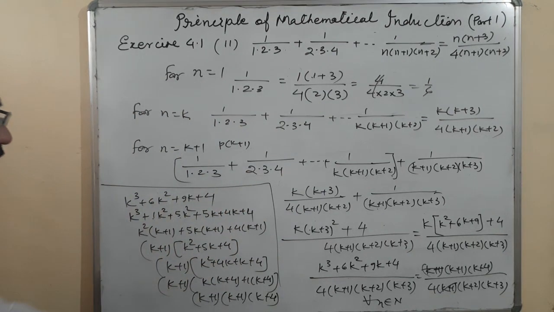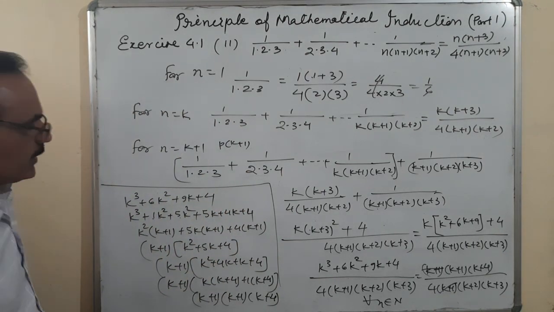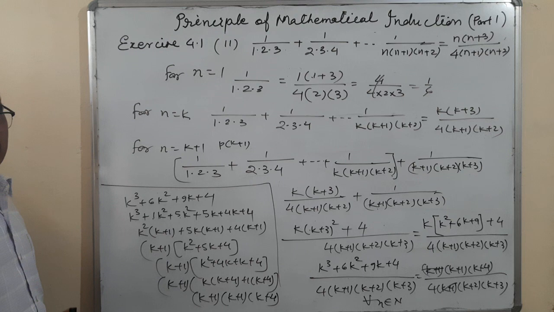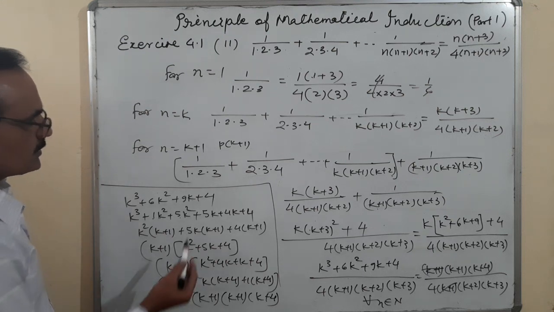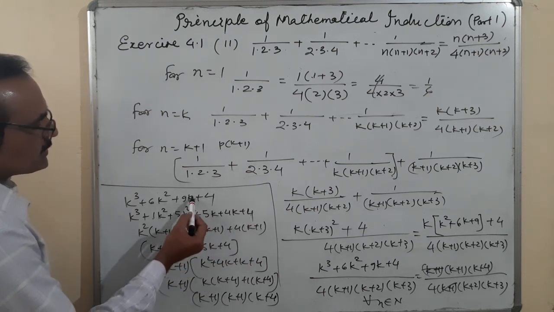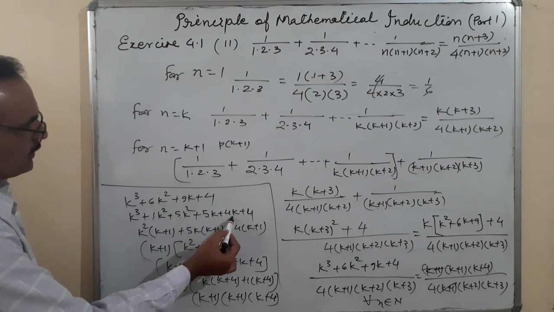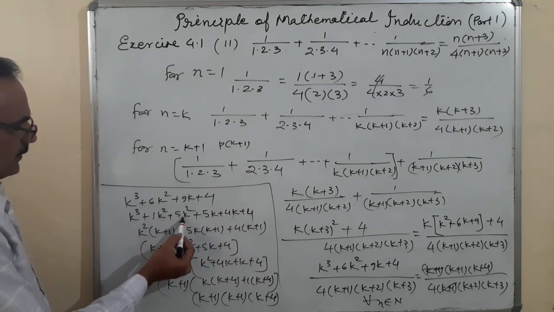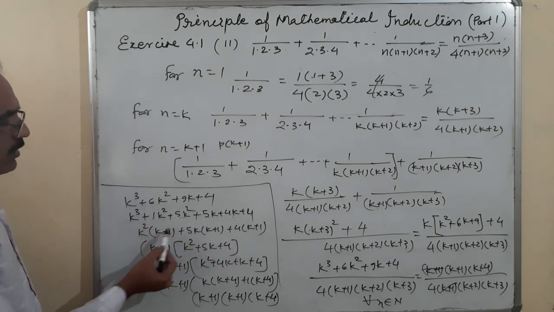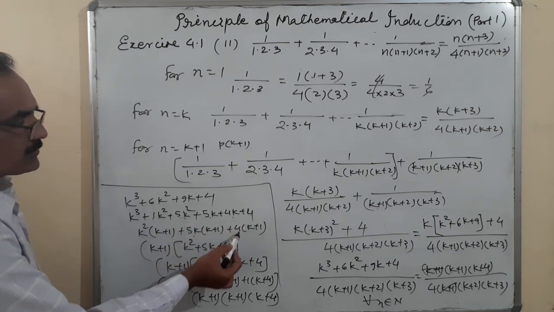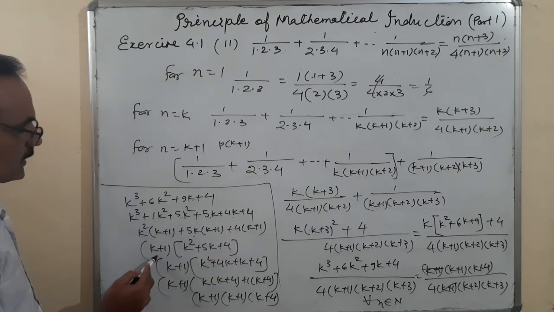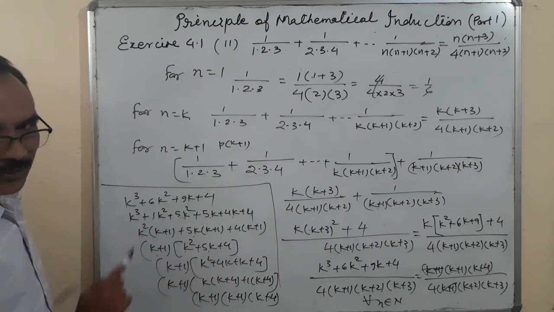Have you understood this procedure? It's a cubic polynomial, how to solve it? There are total 4 terms and I have converted it to 6 terms, 4 remains as it is. This 9 is written 5k plus 4k. 6 is written 1k plus 5k. From the first two terms k square common, from the middle two terms 5k common, from the last two terms 4 common. k plus 1 is a factor, k square plus 5k plus 4 left.